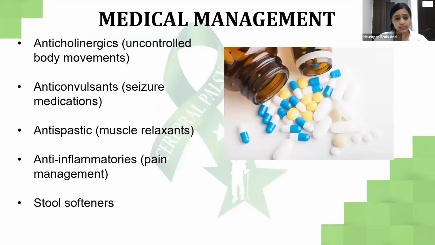Medical management. Since children with CP go through a lot, like uncontrolled body movement, seizures, epilepsy, spasticity, pain, and constipation, these are the medications that are used for the following. Anticholinergics can be used, anticonvulsants can be used, antispastic medications can be used, anti-inflammatory drugs can be used, and stool softeners also can be used.